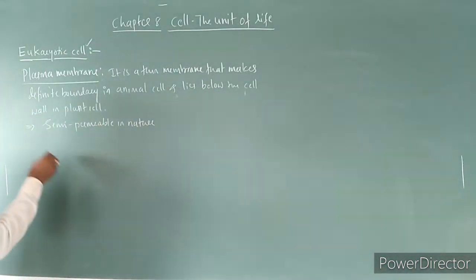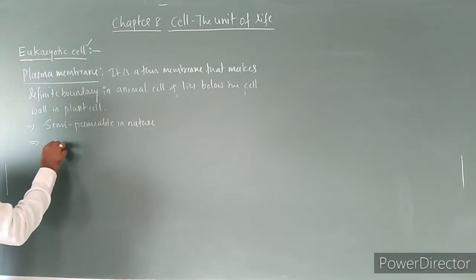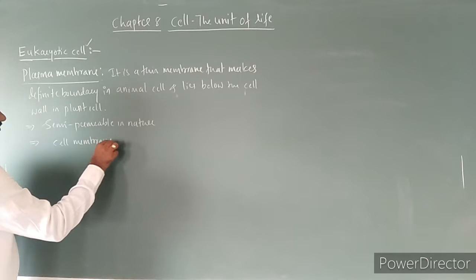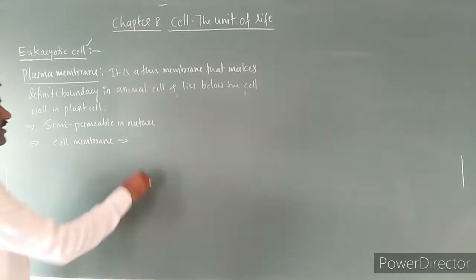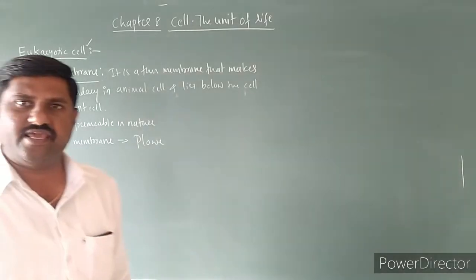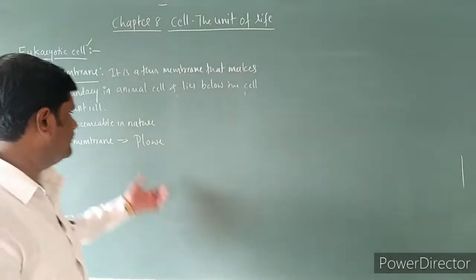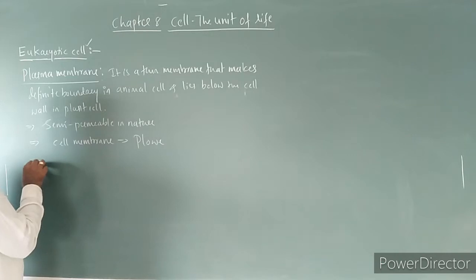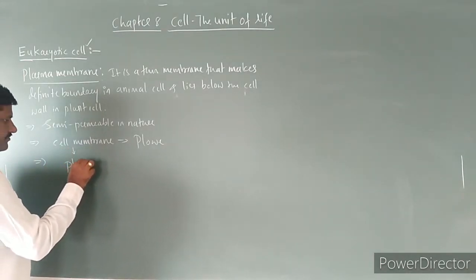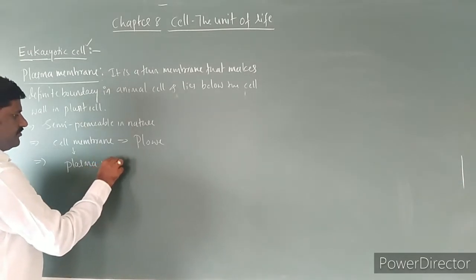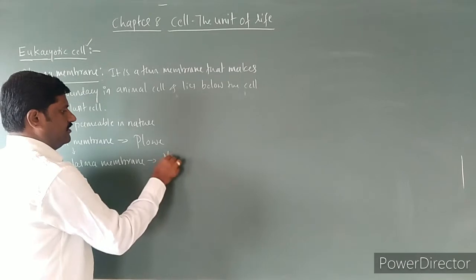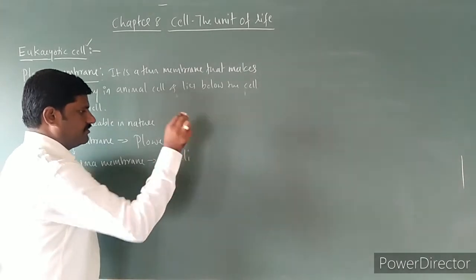This membrane was called cell membrane by Loewe. Loewe is the name of the scientist who called it cell membrane, and later it was renamed as plasma membrane by Nageli.